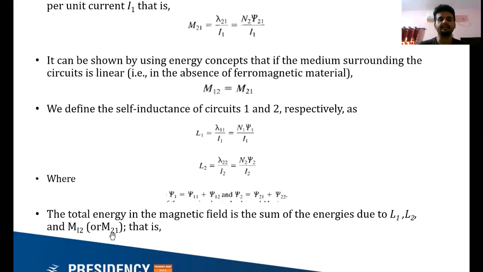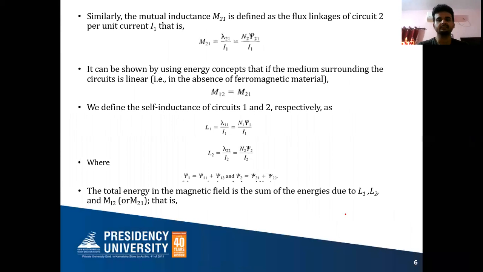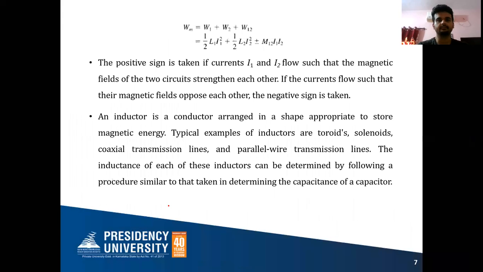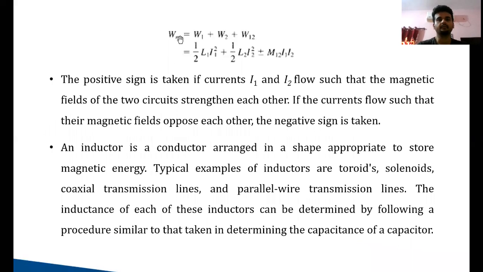The total energy in the magnetic field is the sum of energies due to L1, L2 and M12. That is, total energy stored equals W1 plus W2 plus W12. Half L1 I1 square plus half L2 I2 square. This is energy stored in the inductor due to its own inductance. This is for circuit 1, this is for circuit 2, plus the energy stored due to mutual inductance, M12 I1 I2,